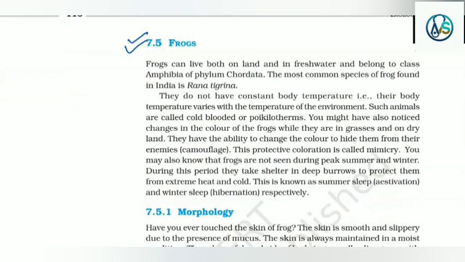7.5 Frogs. Frogs can live both on land and in fresh water and belong to class Amphibia of phylum Chordata.